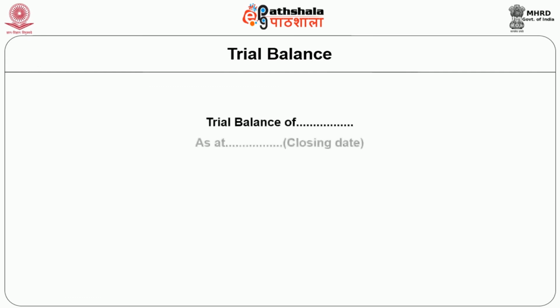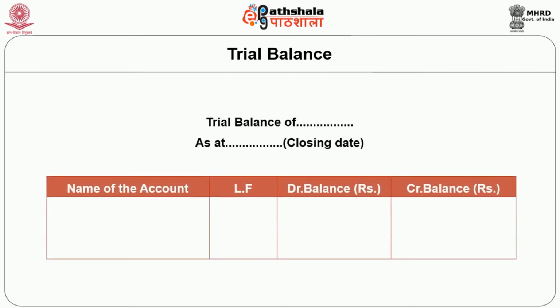The format of the trial balance is given. The trial balance can be prepared on any date. The first column gives the name of the account, then the ledger folio, that is, the page of the respective account on which the total has been arrived at, and then the debit or credit balance to be recorded. Ultimately, the debit balance should tally with the credit balance.